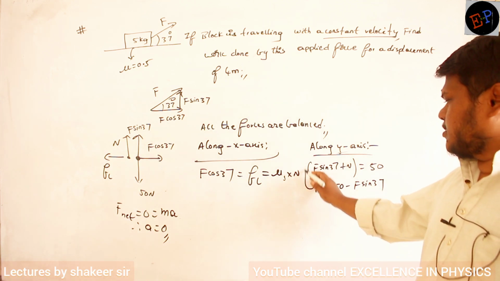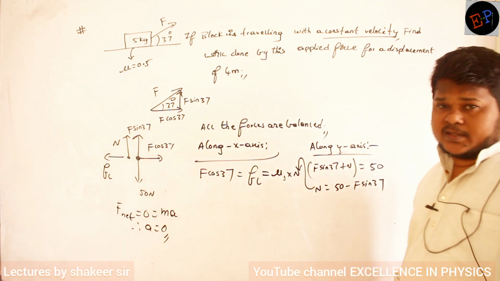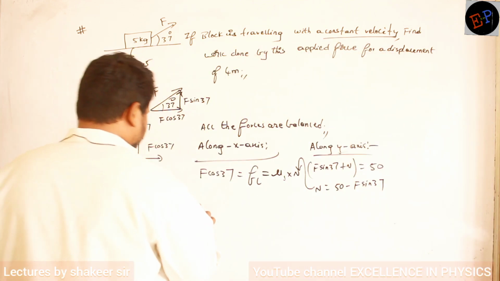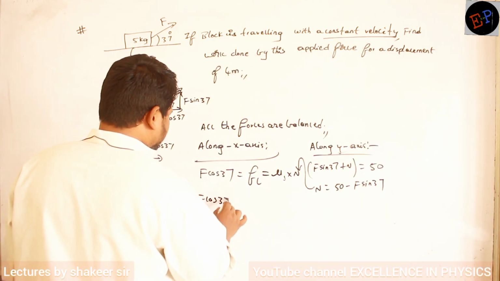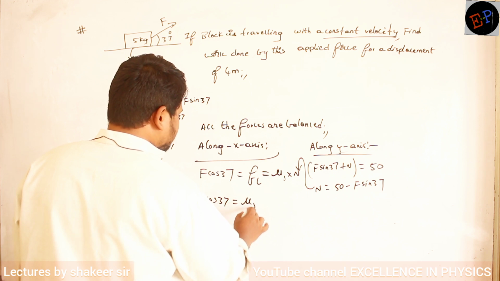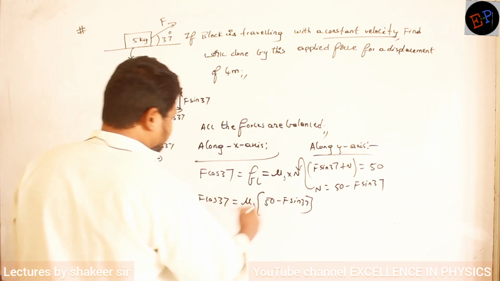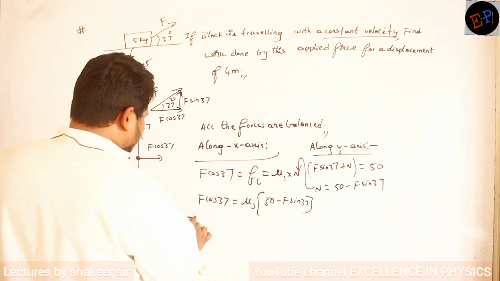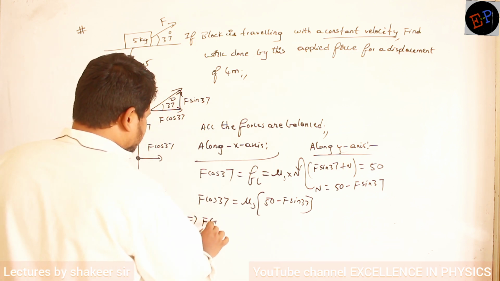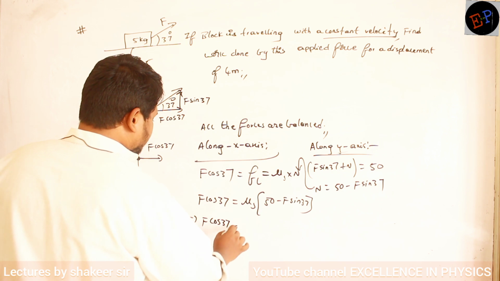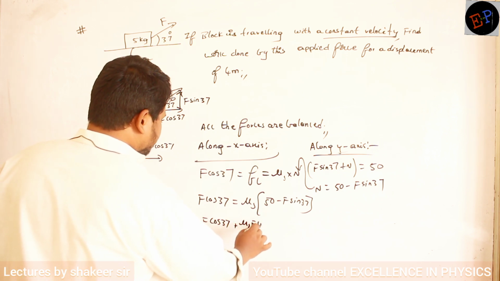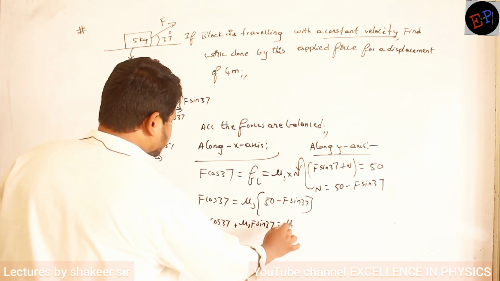So take this normal reaction and substitute here. If I substitute there, then F cos 37 is equal to mu s into, instead of normal reaction, I will write 50 minus F sin 37. So if you take all F values on one side, F cos 37 plus mu s F sin 37 is equal to mu s into 50.